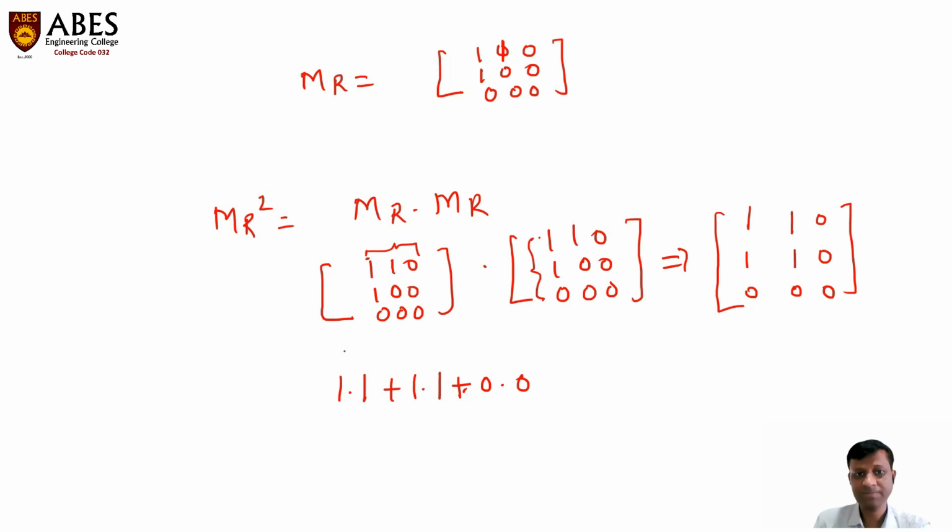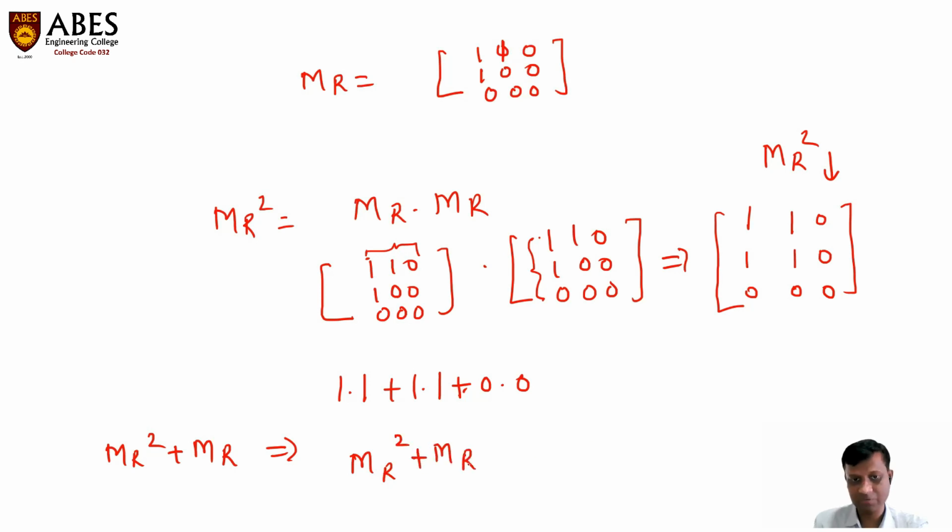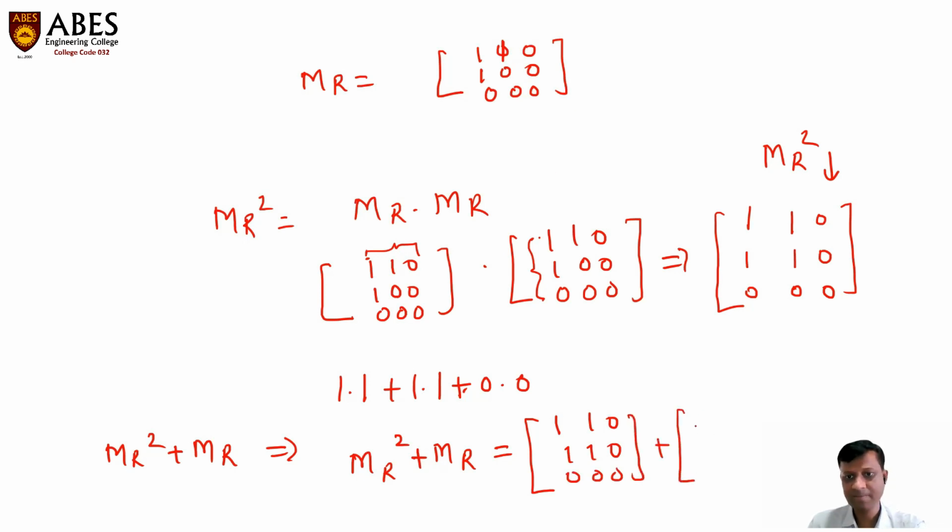And what is the formulation? The formulation is MR square plus MR. So if I add this MR square to MR, the formulation will become like this: 1, 1, 0, 1, 1, 0, 0, 0, 0, plus my previous MR, 1, 1, 0, 1, 0, 0, 0, 0, 0.